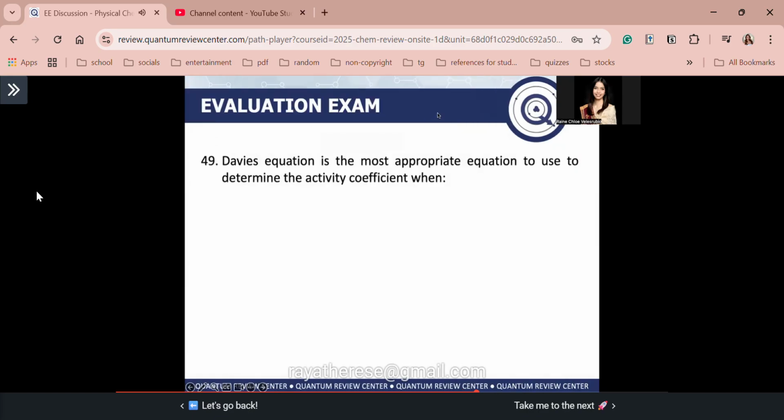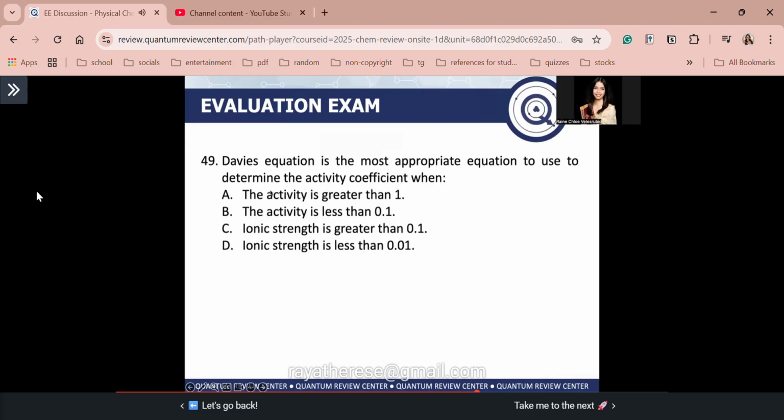Next, number 49. Davis equation is the most appropriate equation to use to determine the activity coefficient when: A, the activity is greater than 1. B, the activity is less than 0.1.